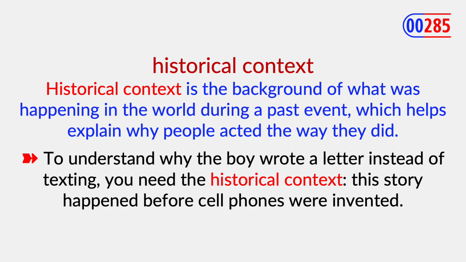Historical context. Historical context is the background of what was happening in the world during a past event, which helps explain why people acted the way they did. Example: to understand why the boy wrote a letter instead of texting, you need the historical context. This story happened before cell phones were invented.